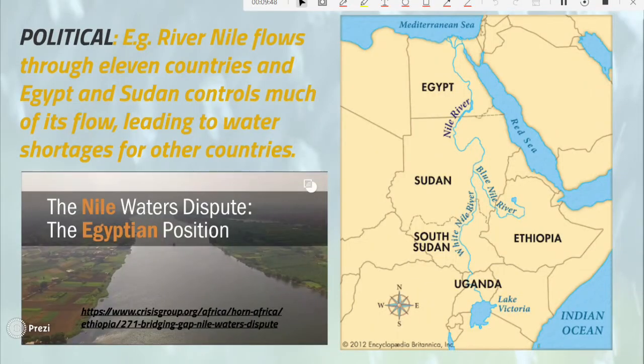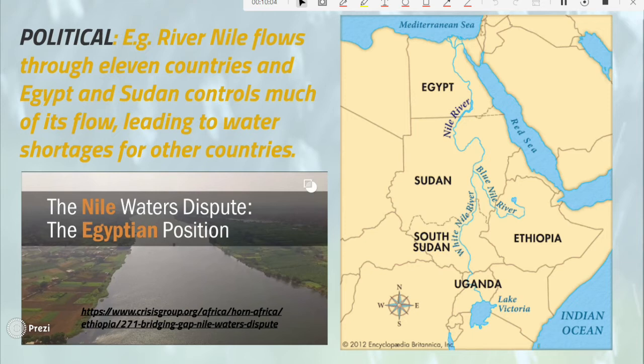We also have an issue of politics. So River Nile, for example, that flows through 11 countries, has what we call disputes or conflicts on who controls the water.